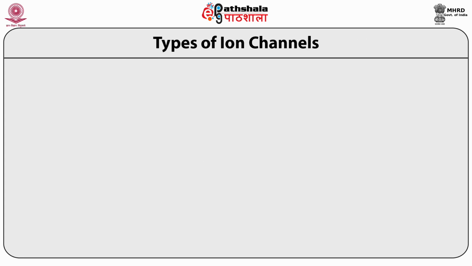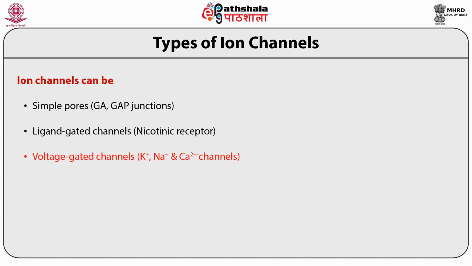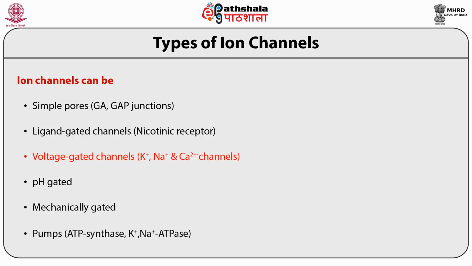As I told you before, there are various types of ion channels. The ion channels can be simple pores like gap junctions, or ligand-gated ion channels, for example nicotinic receptors. Voltage-gated ion channels, mainly potassium channels, sodium channels and calcium channels. pH-gated, mechanically gated and pumps. Example, ATP synthase, sodium-potassium ATPase. Today I am going to talk more about voltage-gated ion channels.